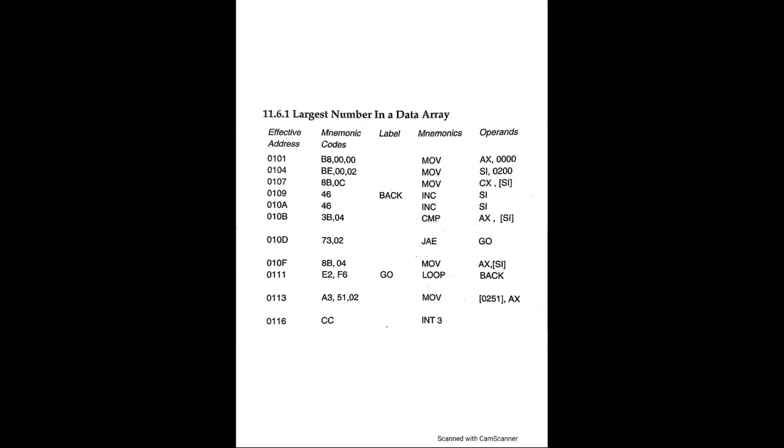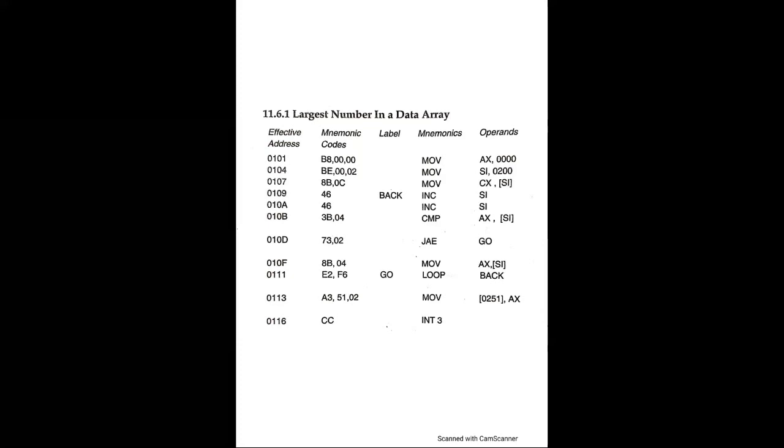Then 010F, 8B 04. We have the mnemonic MOV AX, [SI]. It saves the next larger number in AX. Then 0111, E2 F6. Label GO: LOOP BACK. Jump to BACK until CX becomes 0. Then 0113, codes A3 51 02. Mnemonic MOV [0251], AX. It stores the largest number in memory. And the last code is at 0116, code CC. The mnemonic is INT 3, which is the interrupt for the program.